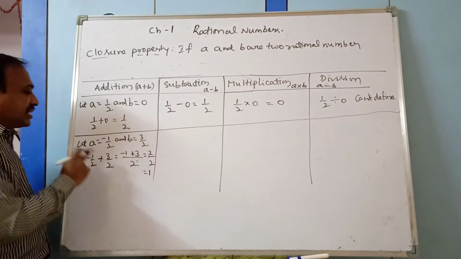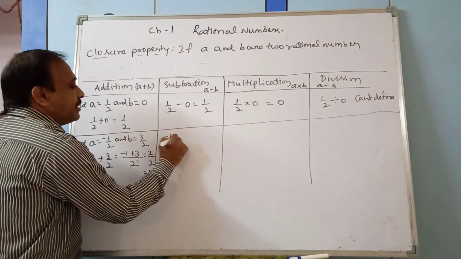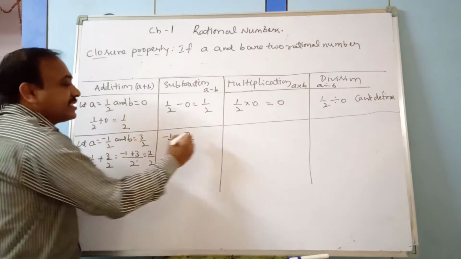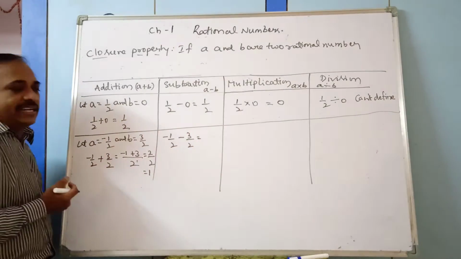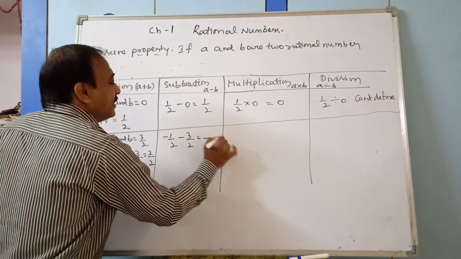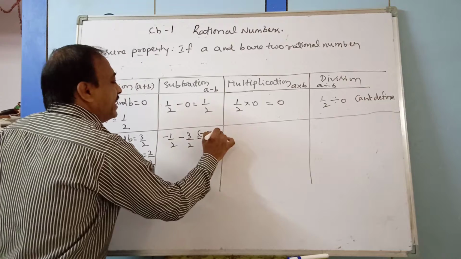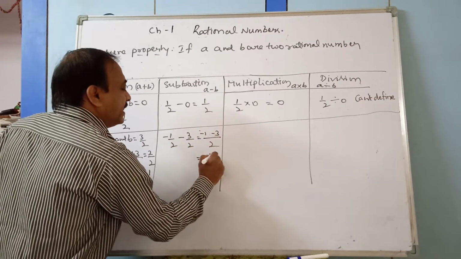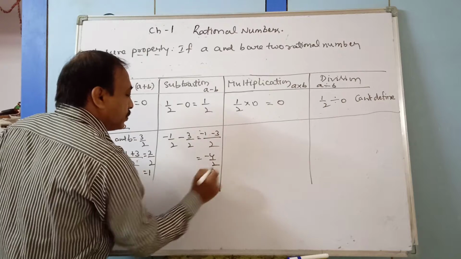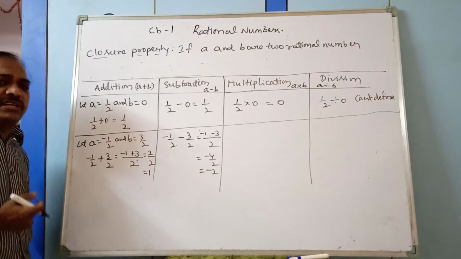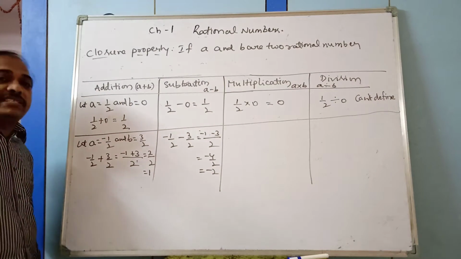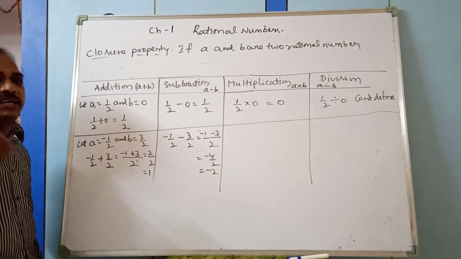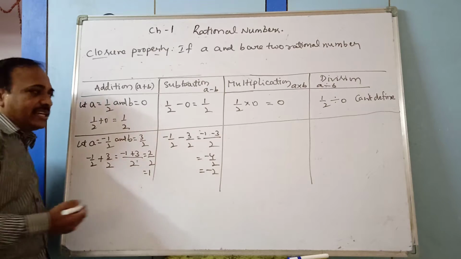Next, subtraction. When you take minus 1 by 2, then minus 3 by 2. Here also like rationals which have the same denominator. So add minus 1 and minus 3 together, you can write as minus 4 by 2, which will give you minus 2. So minus 2 is also a rational number. Every number can be expressed as something by 1: minus 2 by 1, 0 by 1, minus 1 by 1.